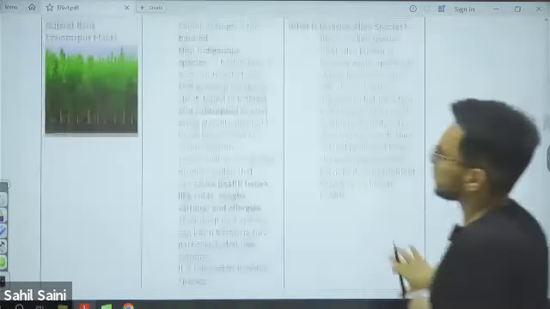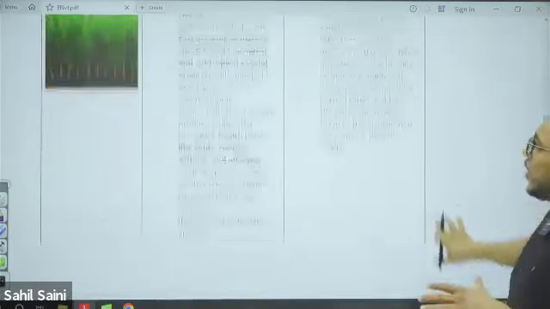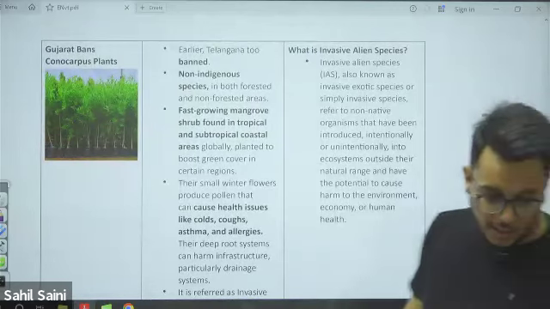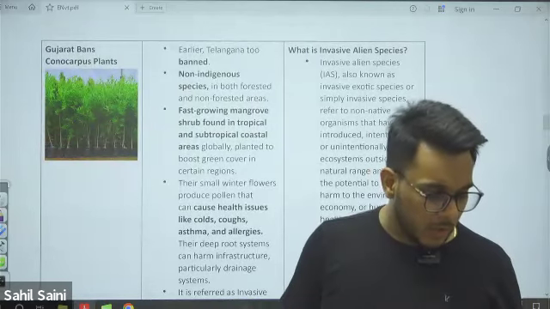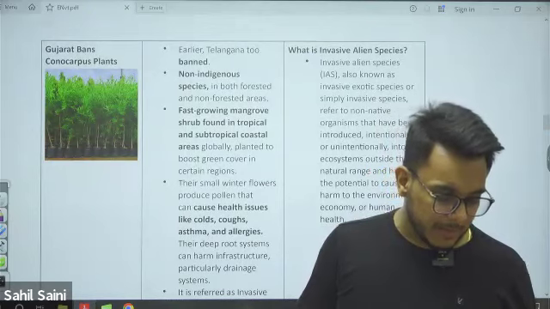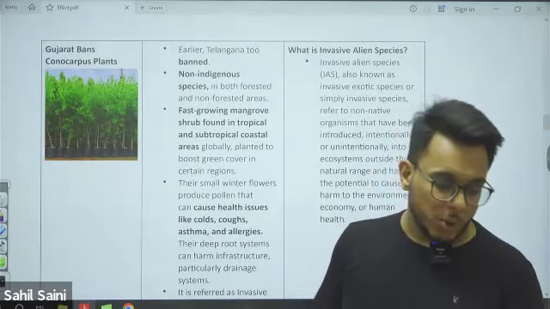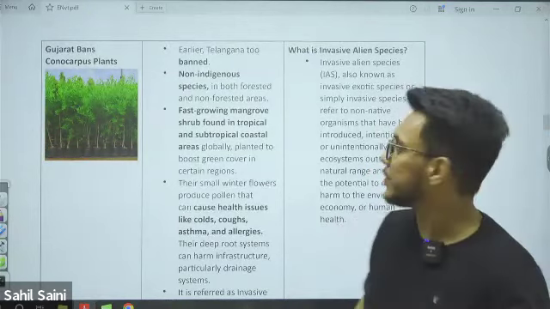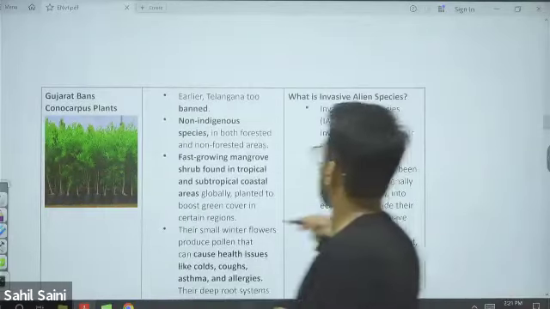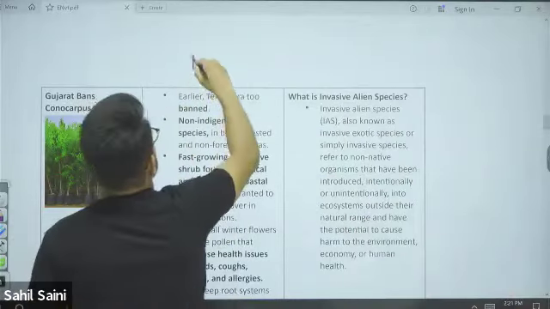Okay, moving on. Invasive alien species. One more thing, guys: who declares a species as an invasive species? Please write it down: the National Biodiversity Authority. The National Biodiversity Authority gives the status of invasive species.